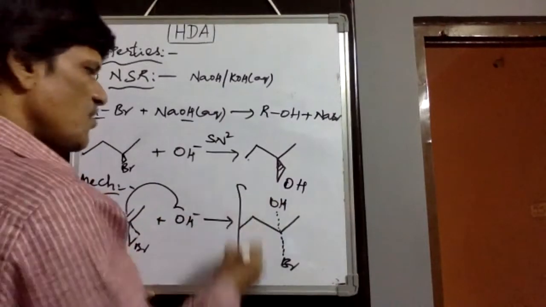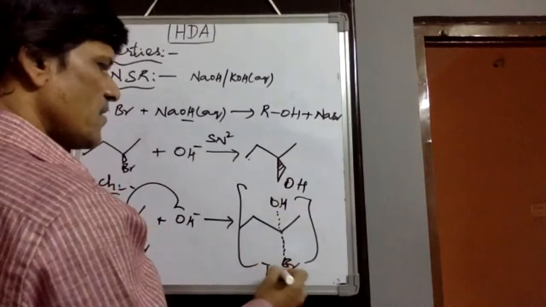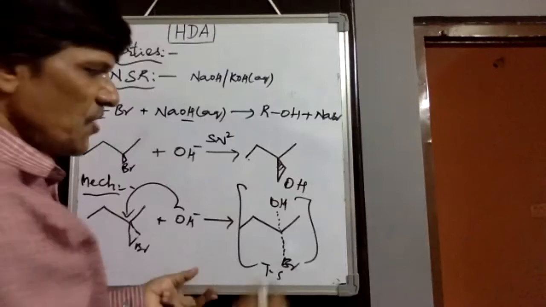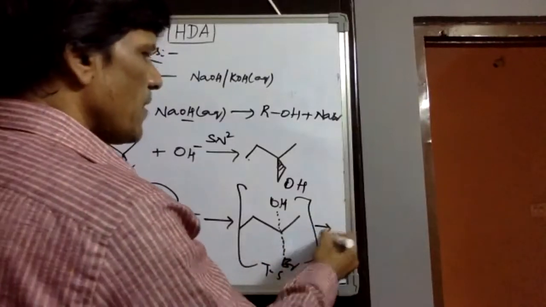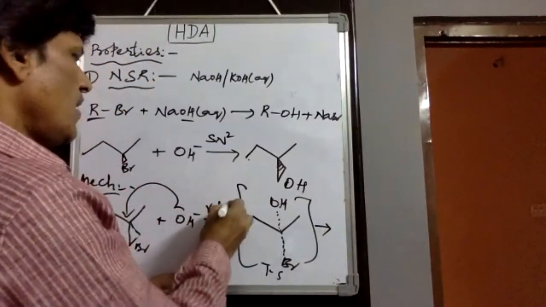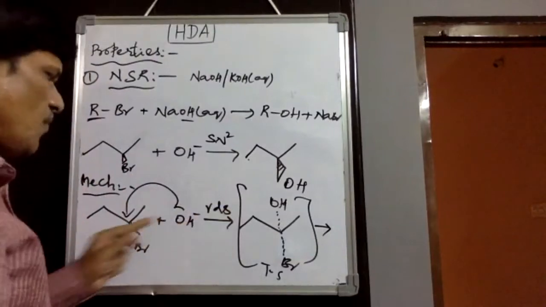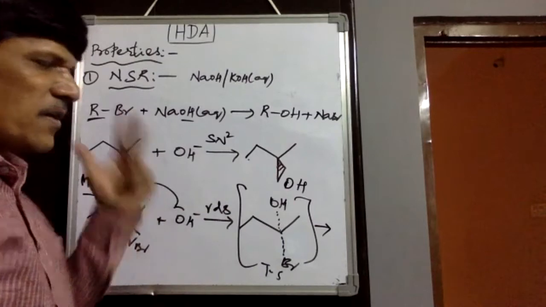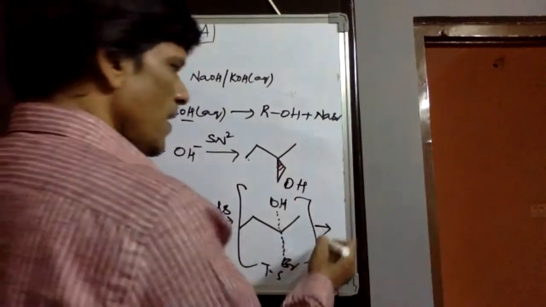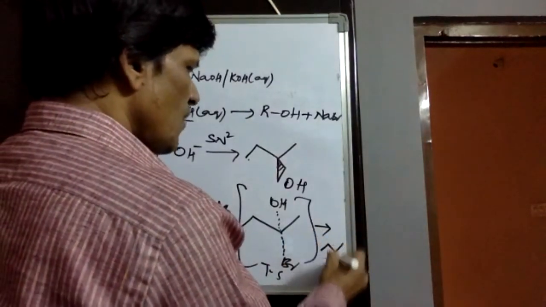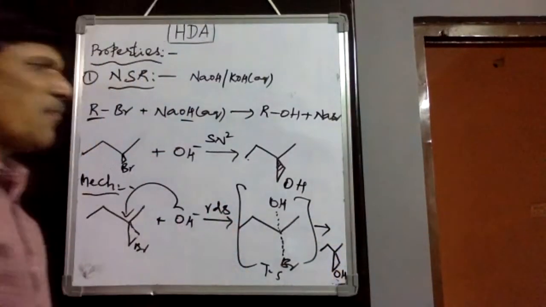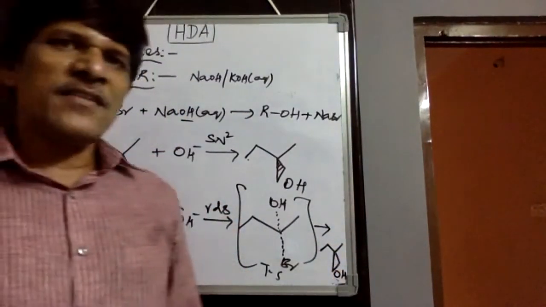Therefore, we observe a transition state in this case. In this transition state, carbon shows pentavalency. Therefore, bromine slowly releases. Here we observe the RDS. Both the nucleophile as well as the alkyl halide are involved. Therefore, it is a bimolecular reaction and it is converted into the inversion product with the OH group. Therefore, this is observed as the SN2 mechanism.